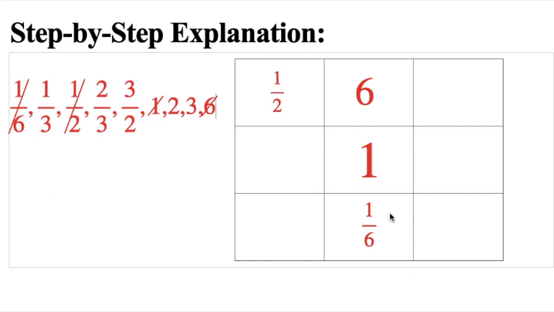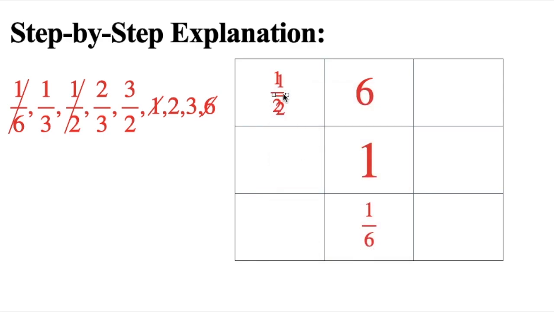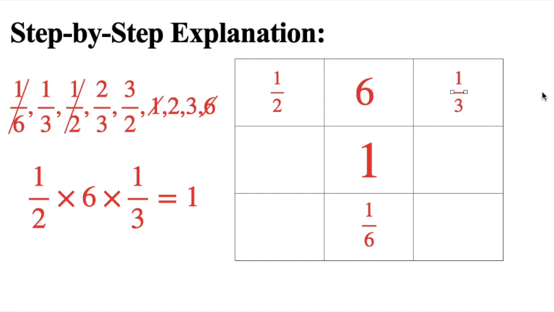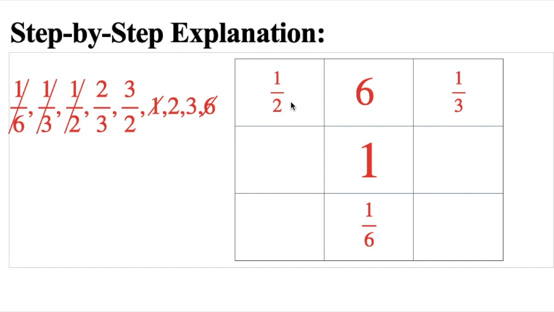Next I use 1 by 2 here. Since 1 by 2 into 6 gives 3, we have 3, so 3 is cancelled with 3, and we get again product 1, so 1 by 3 goes in this place. Let's complete this diagonal. We have 1 by 2 and 1, so definitely we have to put 2 here so that their product is 1. So 1 by 2, 1 and 2 go in the diagonal. When we multiply these entries we get 1.